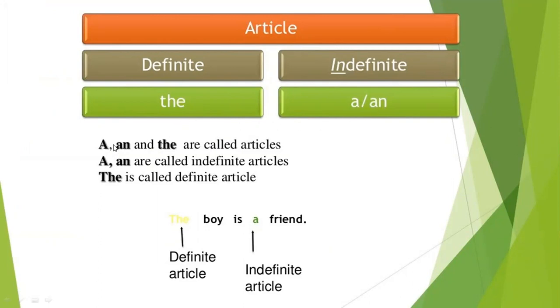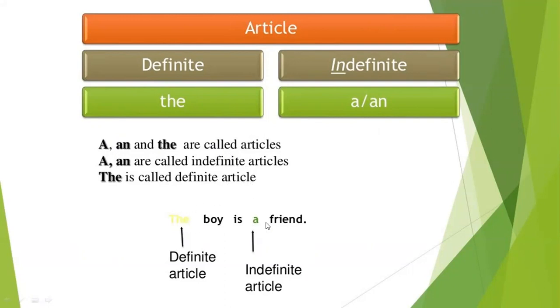So a, an, and the are called articles. Which are the three articles? A, an, and the. Those three are our articles. So a and an are called indefinite articles and the is called the definite article.